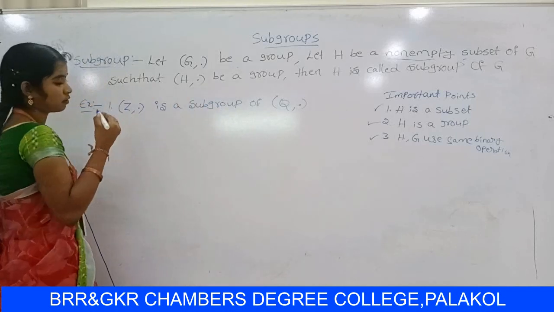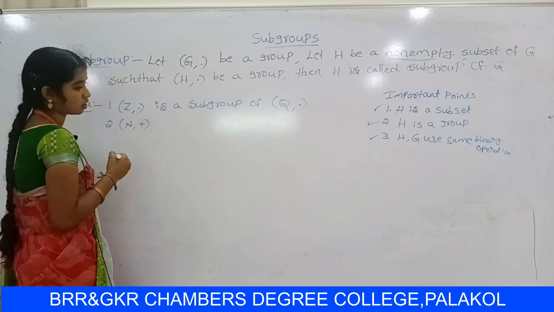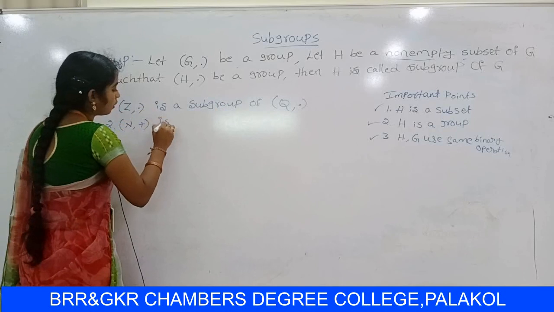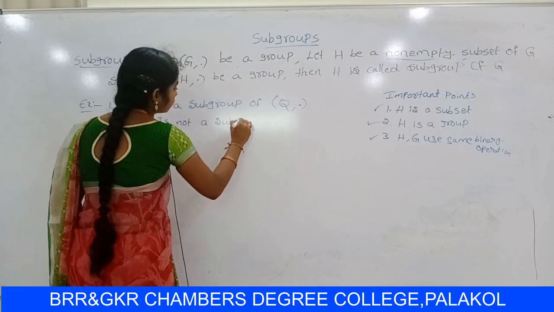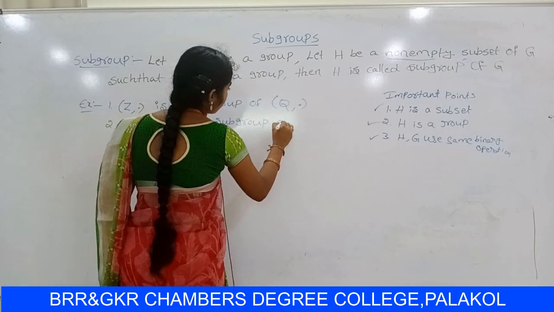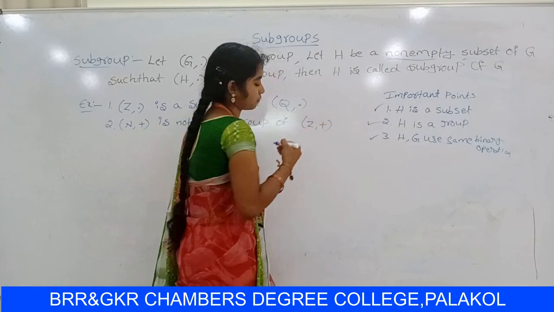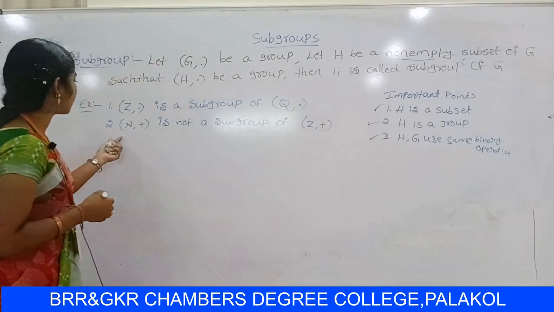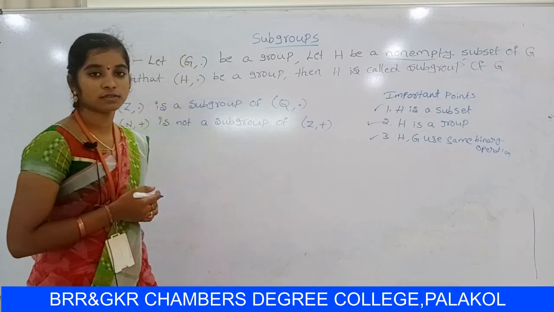Second example: the algebraic structure (N, +) is not a subgroup of (Z, +). Why is (N, +) not a subgroup of (Z, +)? Think.